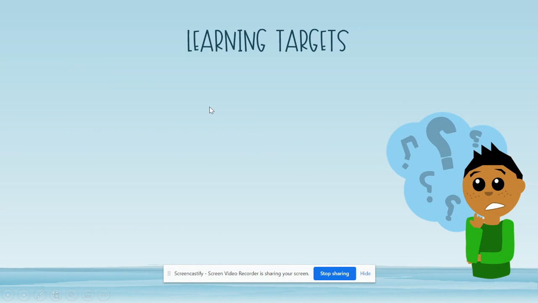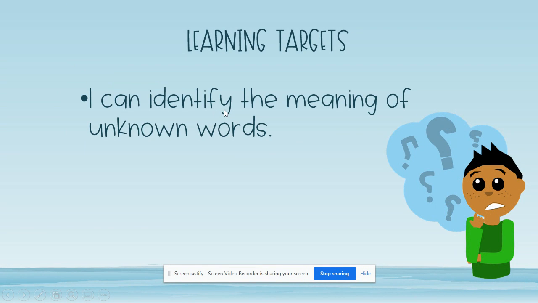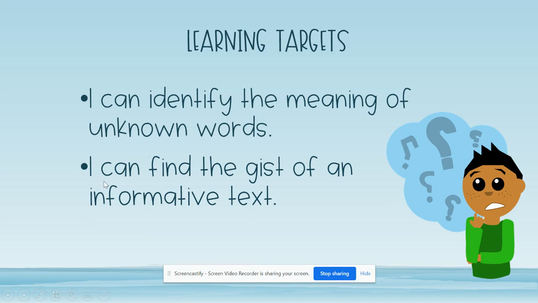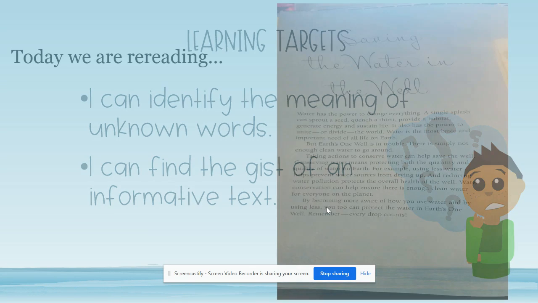Our learning targets for today are: I can identify the meaning of unknown words. Remember, unknown means that un means not, so not known words, words we don't know. And I can find the gist of an informative text. And gist means what is it all about?